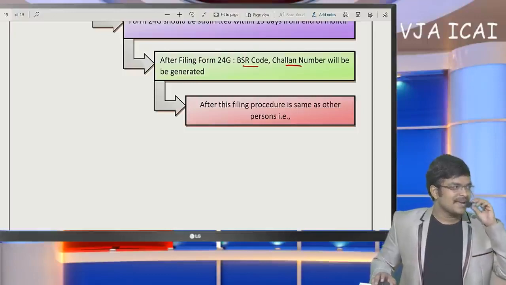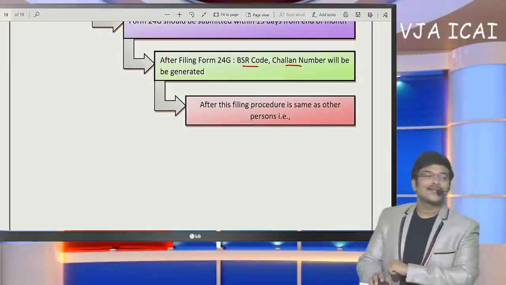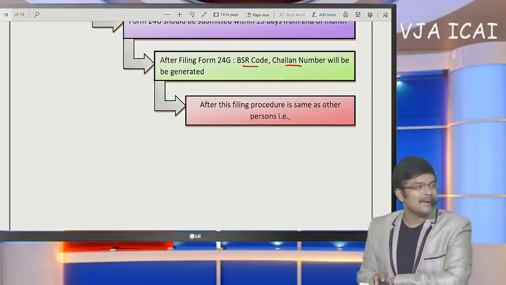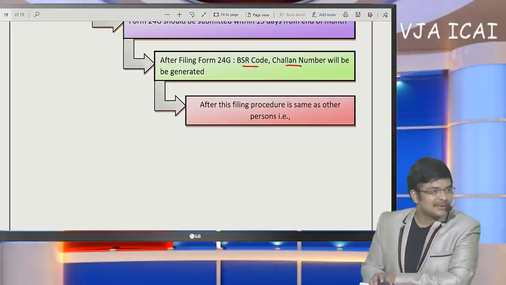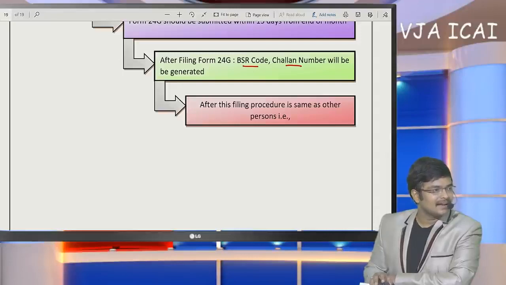Since this is a TDS seminar, many queries were raised when compared to previous days. So let us solve them. If the assessee can prove that no TDS was made but the party had filed the return, okay, I have already discussed this.